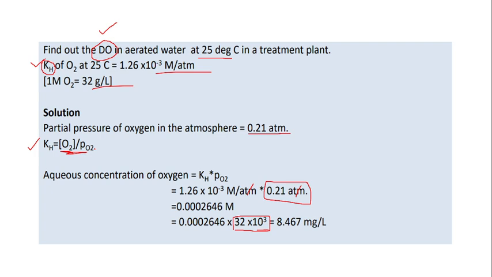Either the concentration of oxygen can be given and they can ask for the Henry's constant at a particular temperature, or they can give the Henry's constant at a particular temperature and ask you the concentration of the dissolved oxygen. Likewise, you have to rearrange and find the unknown component.